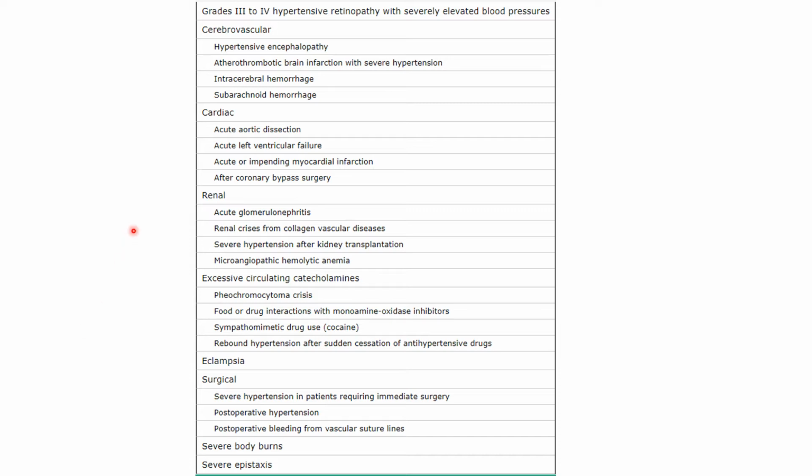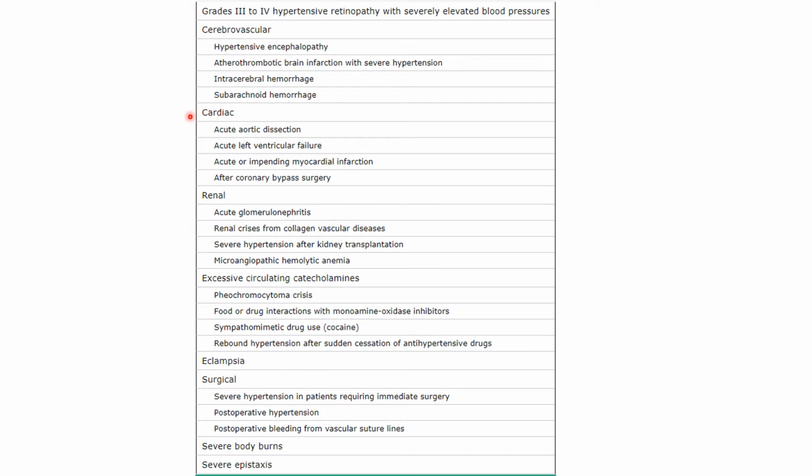Coming to the types of hypertensive emergencies according to the end organ damage associated. First is grade 3 to 4 hypertensive retinopathy with severely elevated blood pressure. Hypertensive emergencies include hypertensive encephalopathy, ischemic stroke, intracerebral hemorrhage, subarachnoid hemorrhage, and even head trauma.